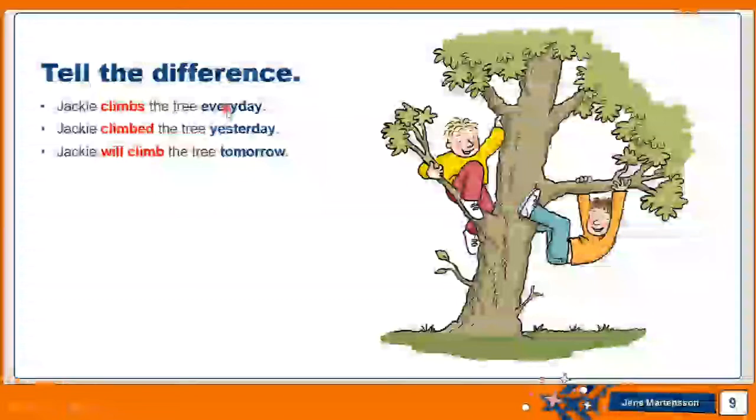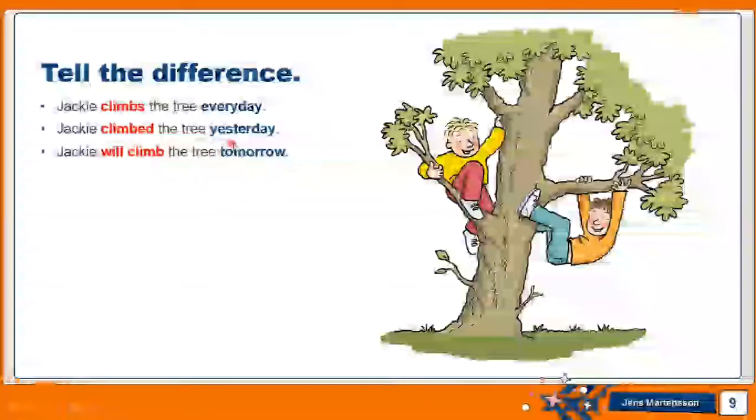Climbs every day, climbed yesterday, and will climb tomorrow. We know that we have the same action, but it's being done at different times. Jackie climbs the tree every day. Like now, Jackie climbs the tree. So this is an action that's happening in the present.